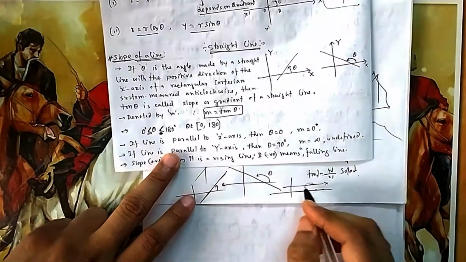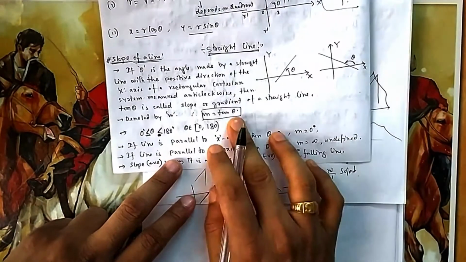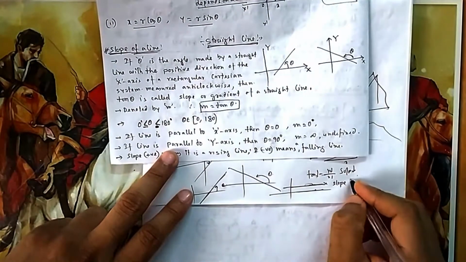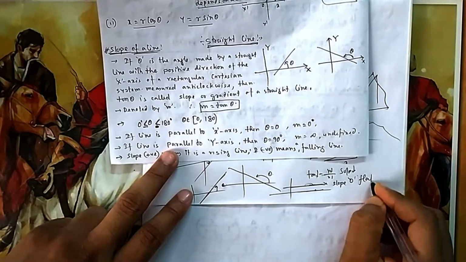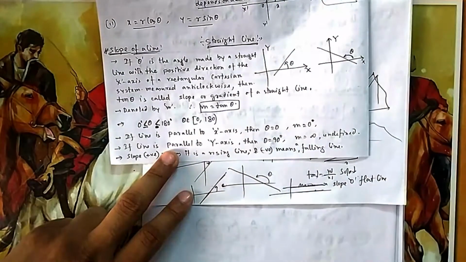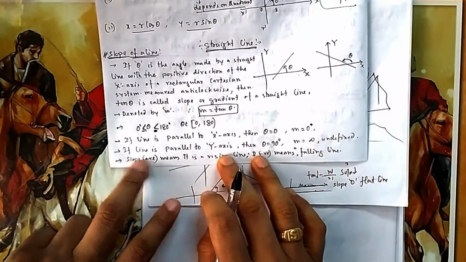Now if a line is parallel to the x-axis, then what is theta? Theta equals 0. Then what will be the slope? Slope equals 0. We will say it is a flat line. Slope 0 means it is a flat line, so you can easily walk along it. You will not get tired. And if the slope is positive, it is a rising line.